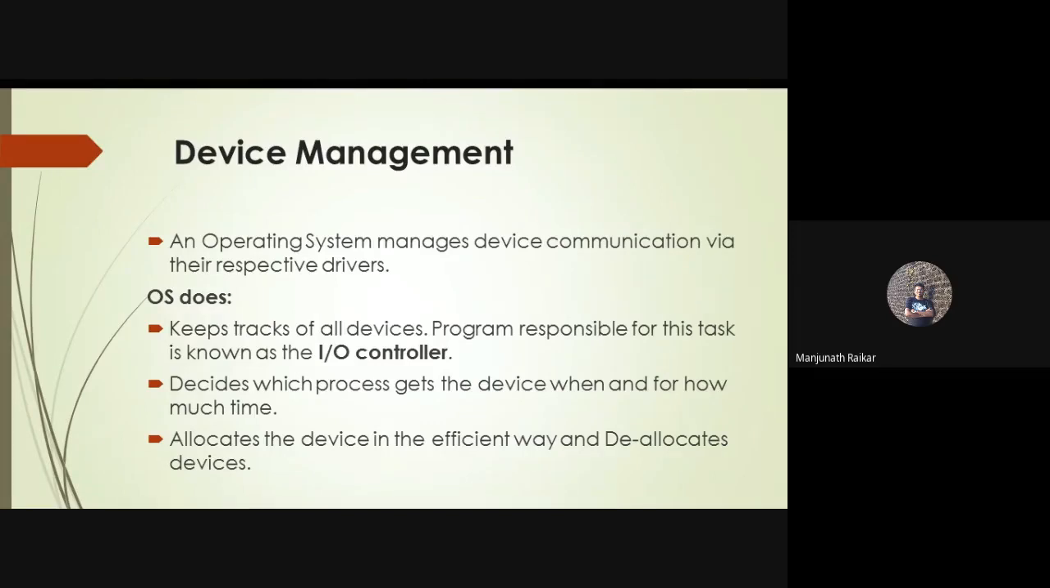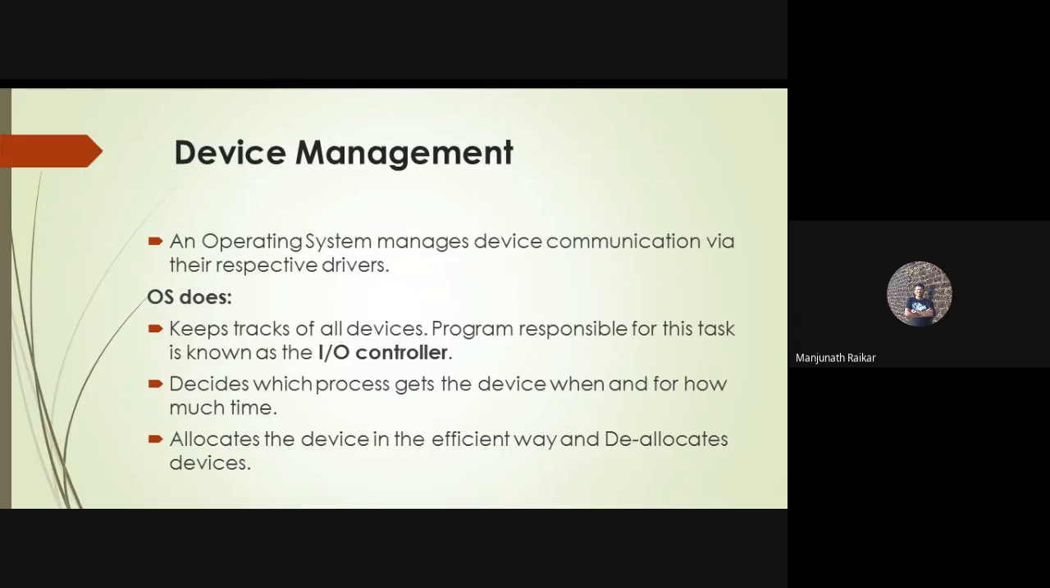And it also decides which process gets the device, when and for how much time. When and for how much time, in the sense, at the time of connecting the device, processes must be allocated to that particular device. At the time of removing the device, the same allocated processes will be removed. Like this, allocation and deallocation of processes are also carried out by the operating system. Clear? And it allocates the device in an efficient way and deallocates the devices.